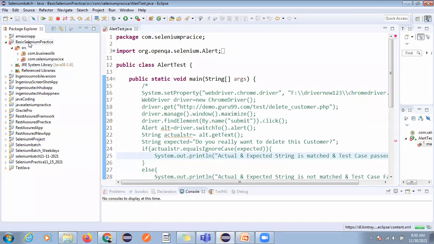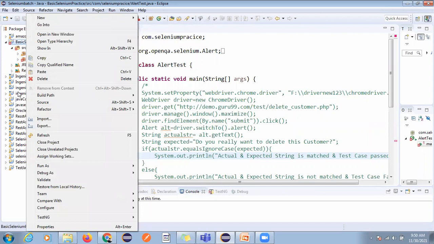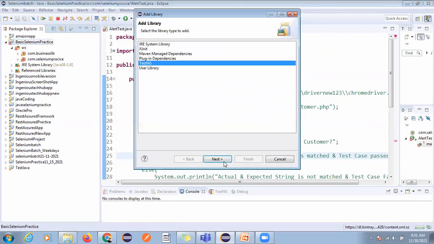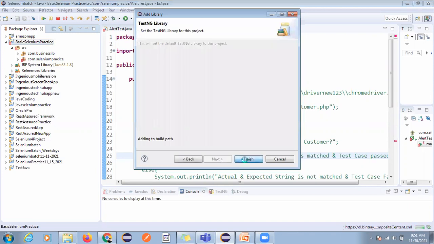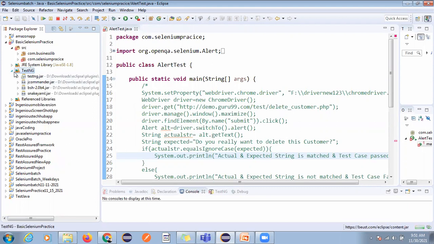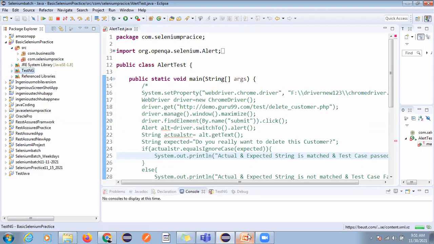we have to import the TestNG library in our project. So first install TestNG in your IDE. You can check whether it's there or not. Then after that, you can see we don't have TestNG here, so you have to add it to your project. You can go for add library and just click on next and finish. You can see the TestNG library is installed here. Now you can use TestNG.